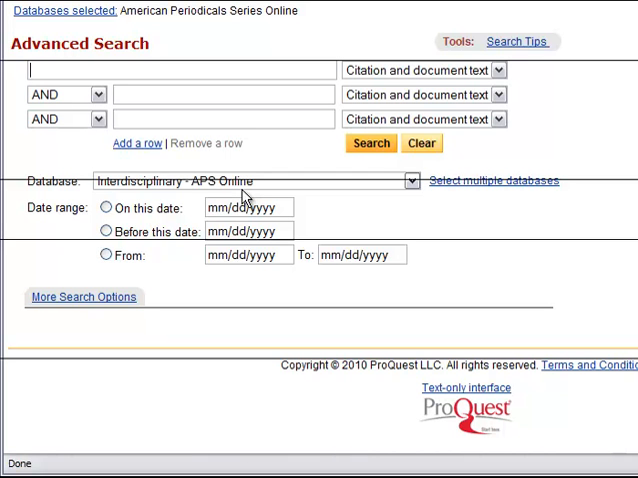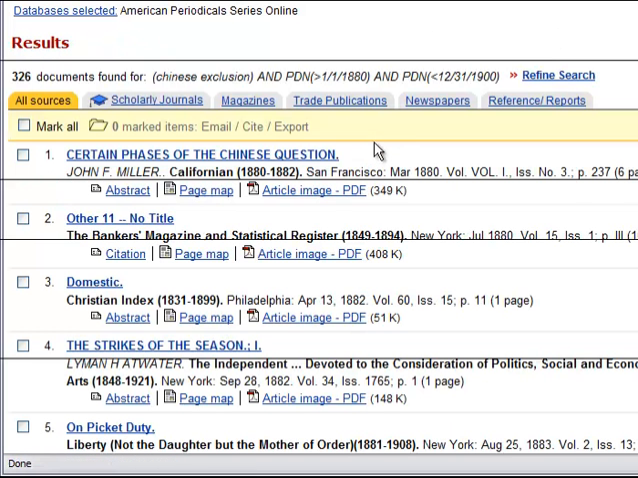And because the act was known as the Chinese Exclusion Act, I'm going to continue to use that as a term. So Chinese exclusion. This will look for it within the citation and the document text. I can give it a date range. So I'm going to limit it specifically from 1880 to 1900, and do my search. It found 326 documents with my terms, Chinese exclusion, for that date range.